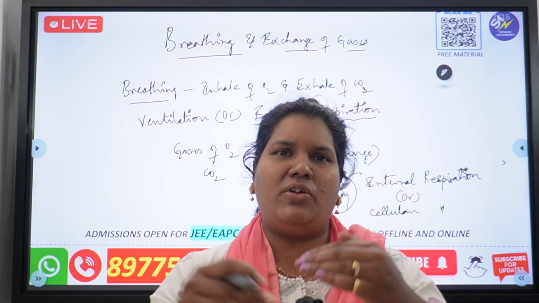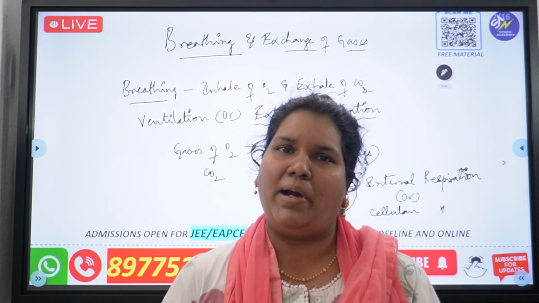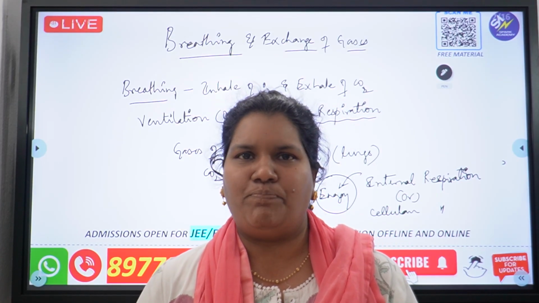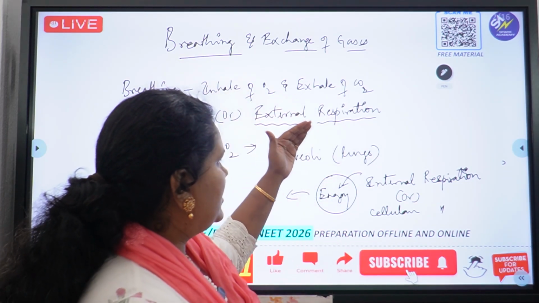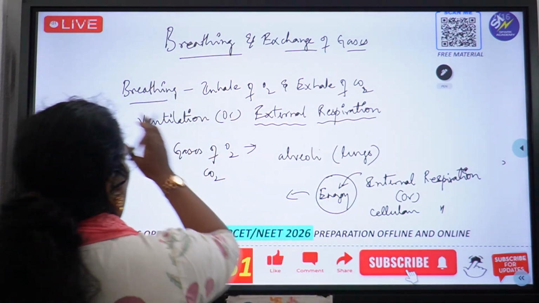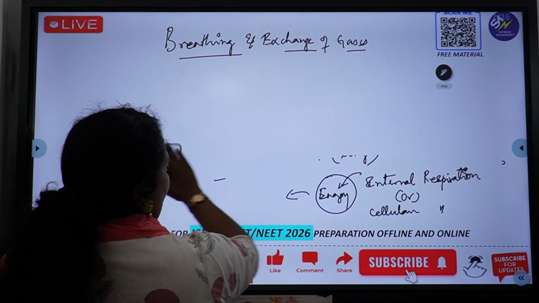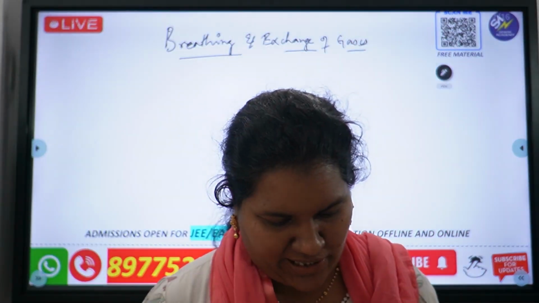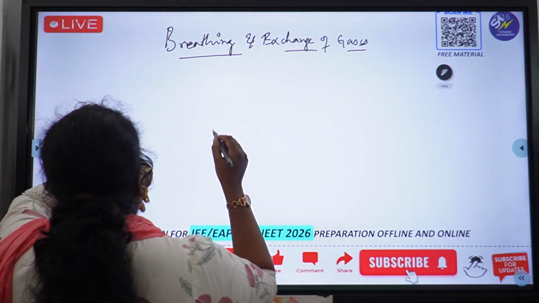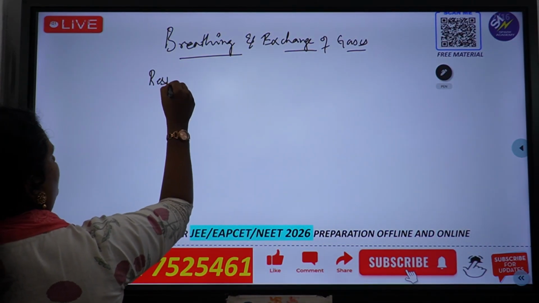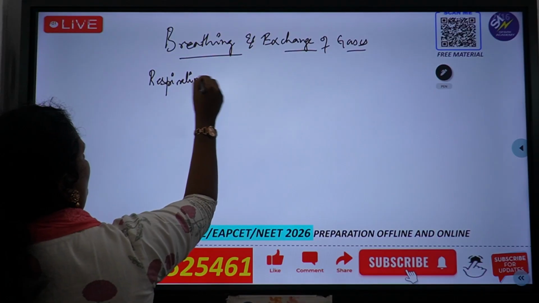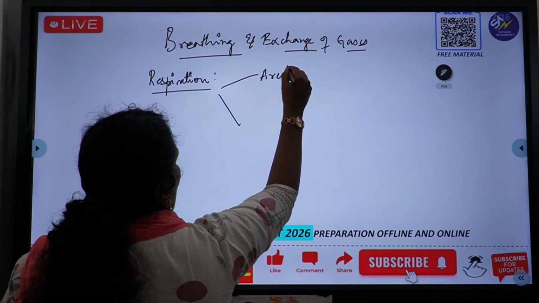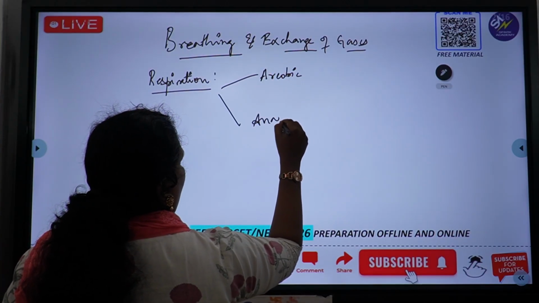Now you have to recollect all those definitions and put them in your mind so that wherever a NEET question is asked from, you should be able to answer it very clearly. So this is all about external respiration and internal respiration. Let's talk about the next part. External is done, internal respiration is done. Next we learn about the two types of respiration: one is aerobic and the other is anaerobic.